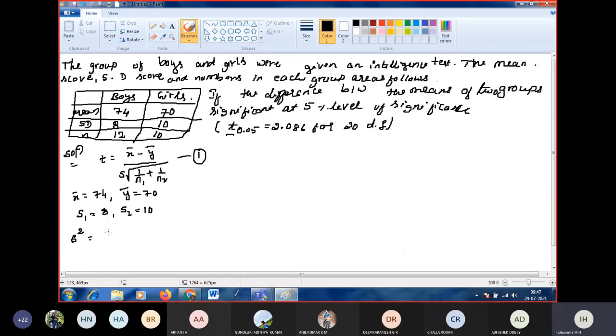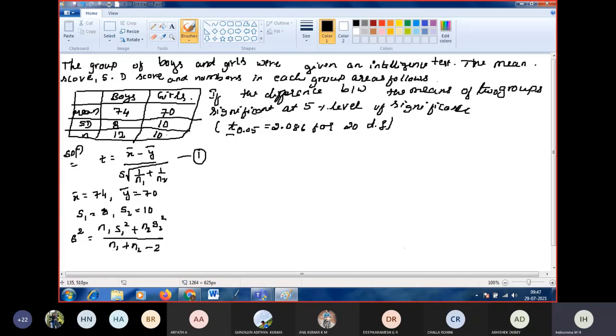For that we have another formula to find s square, if you know s1 and s2, the standard deviations of the first and second samples. This is a formula you should remember: s square equals n1 into s1 square plus n2 into s2 square, divided by the degree of freedom, that is n1 plus n2 minus 2.